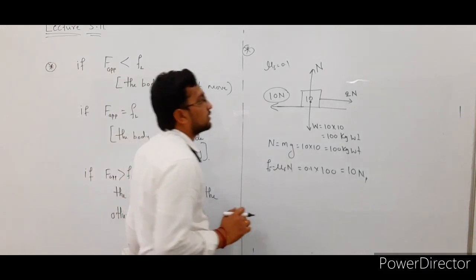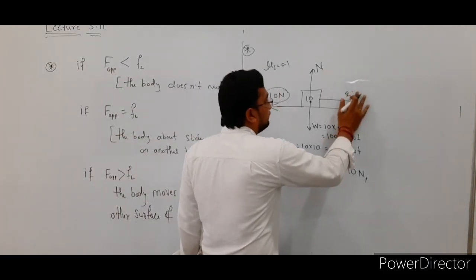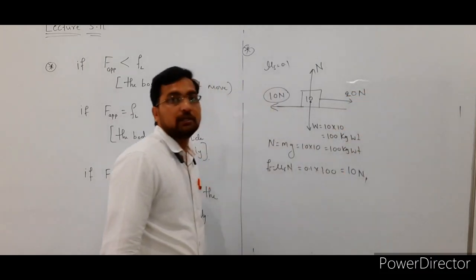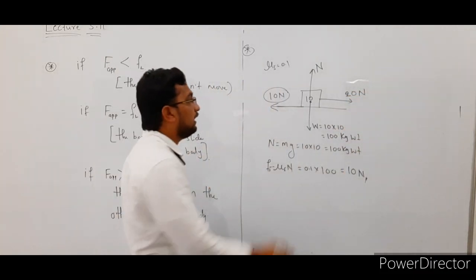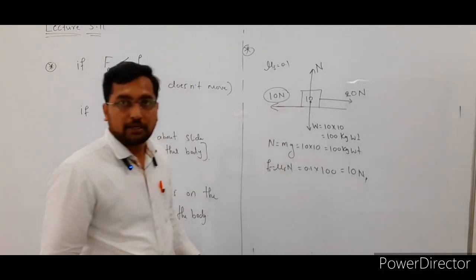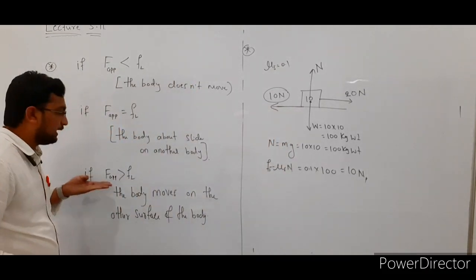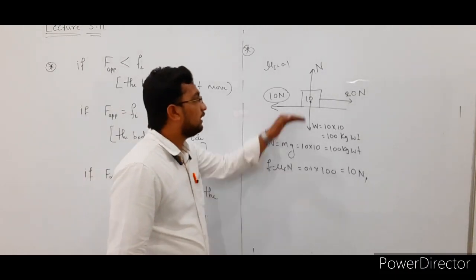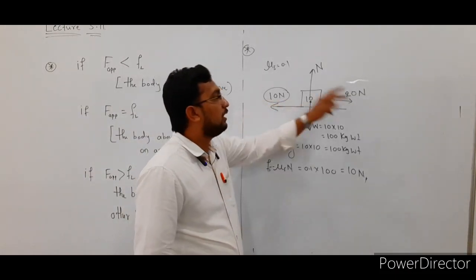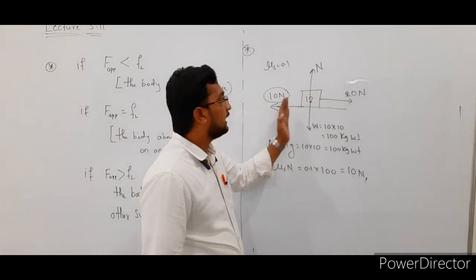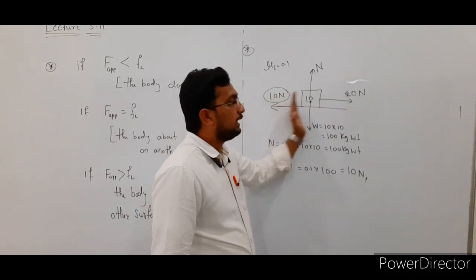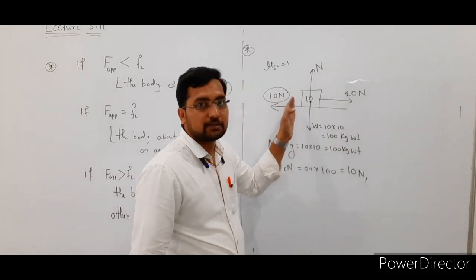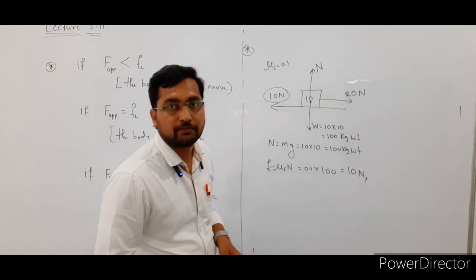In some cases, the external force acting on the body is 20 Newton, but the limiting friction value is 10 Newton. So this is a condition where the applied force is greater than the limiting friction value. The limiting friction value is 10 Newton, but the applied force is 20 Newton. In that case, the body starts sliding, or starts moving, in this direction.